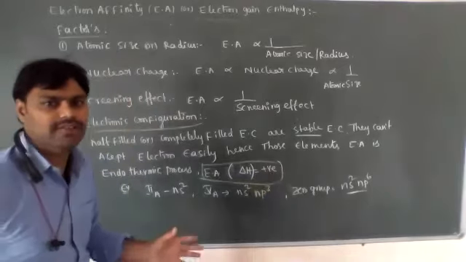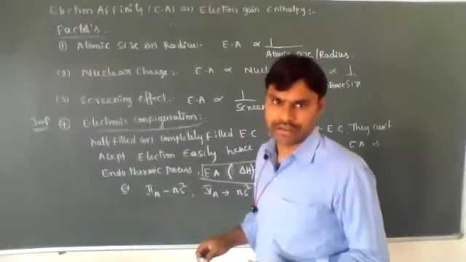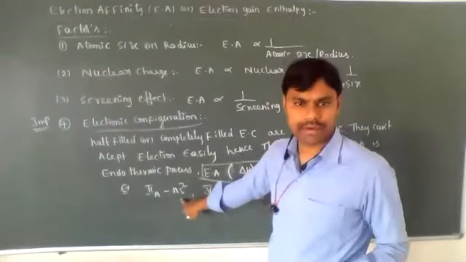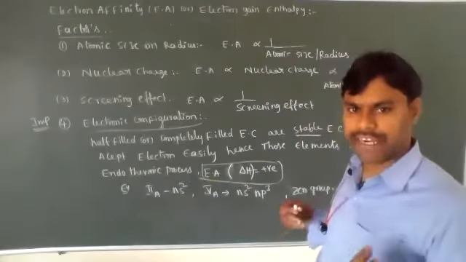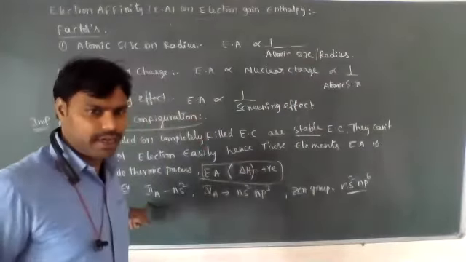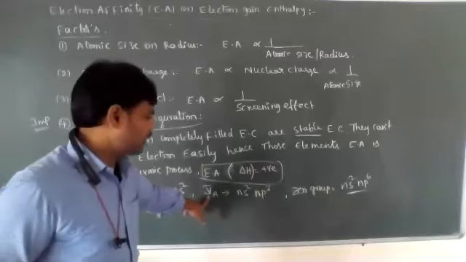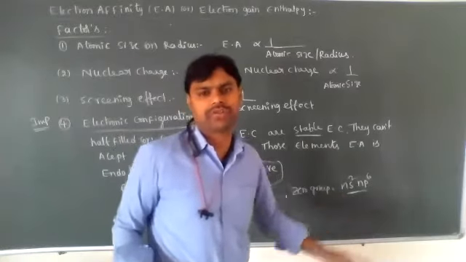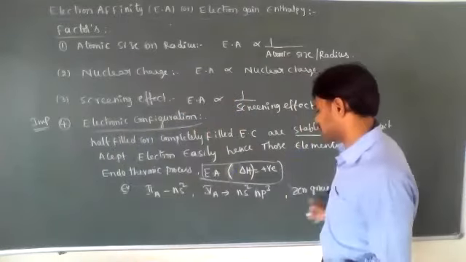The electron affinity values will come positive. Why? Because of their stable electronic configurations. Instead of releasing energy, they will absorb it. So what type of elements, ma'am? Second A group elements, fifth A group elements, and zero group elements. Zero group elements have completely filled electronic configuration.